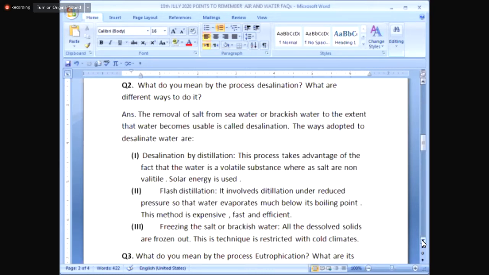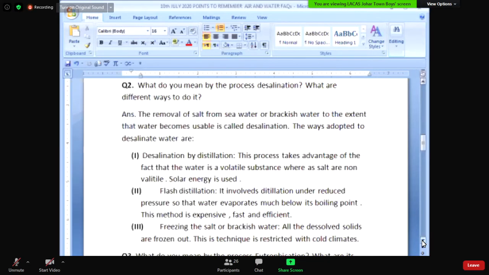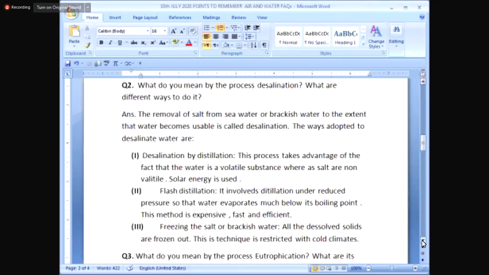When you heat it, the water, which is a volatile liquid in the solution, volatile means easy to evaporate on heating, will evaporate from the solution of salt and then will enter the condenser where it is condensed and collected as distillate. And that is called distilled water, named after the process. And the salt will be left behind in the round bottom flask. I have repeated simple distillation.